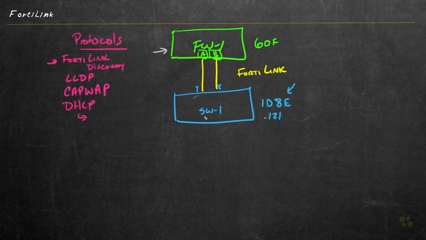interfaces. And as part of DHCP, the switches can learn about their DNS servers that they should use, and their default gateway, which would be the firewall. They're also going to learn about NTP, Network Time Protocol servers. And as there's interaction between the firewall and the switches, other protocols that will be used are HTTPS and SSH.